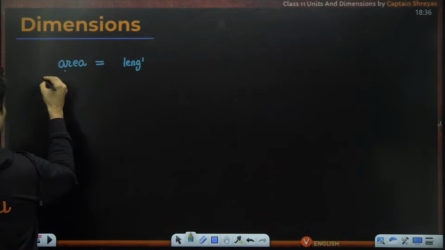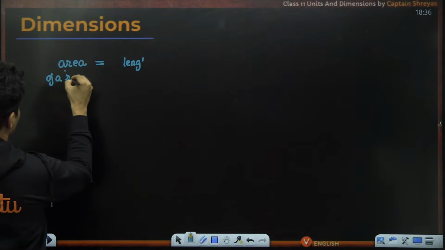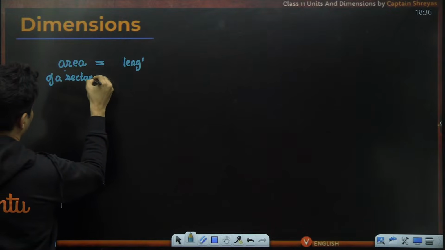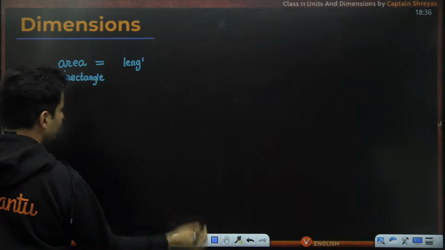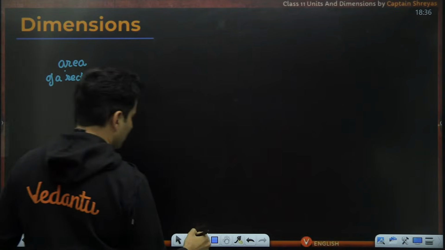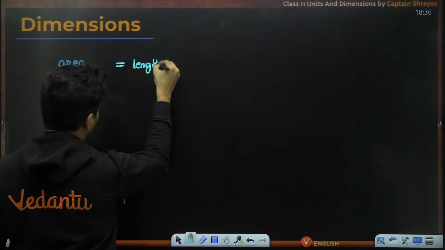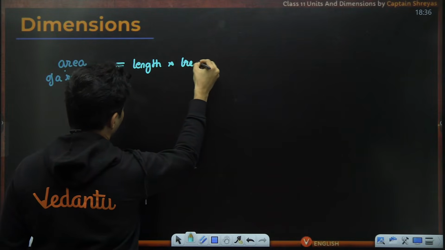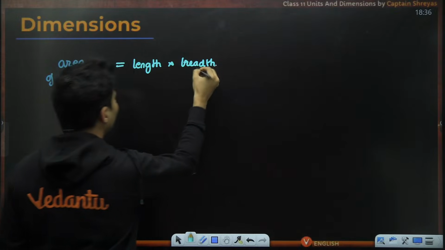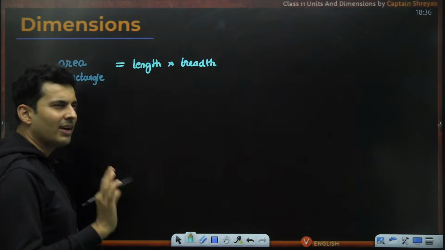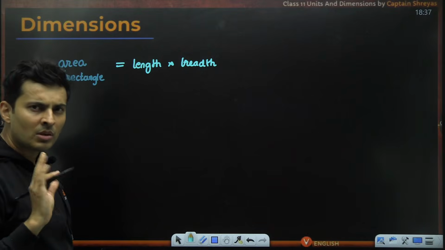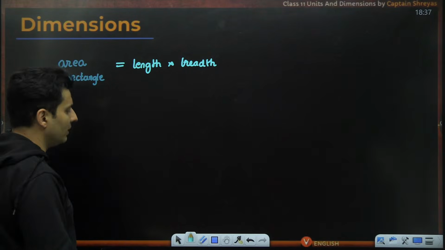The area of a rectangle will be nothing but length multiplied by breadth. Now tell me one thing, both length and breadth are fundamental units only, right?